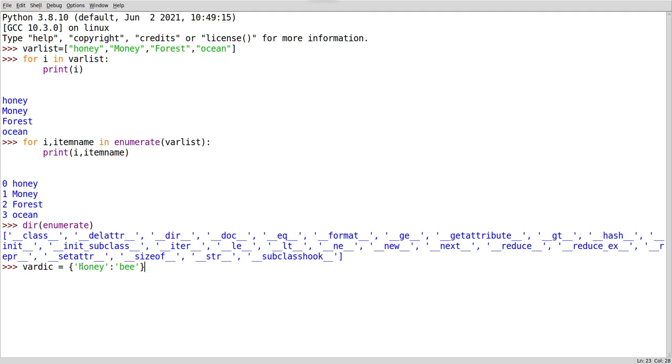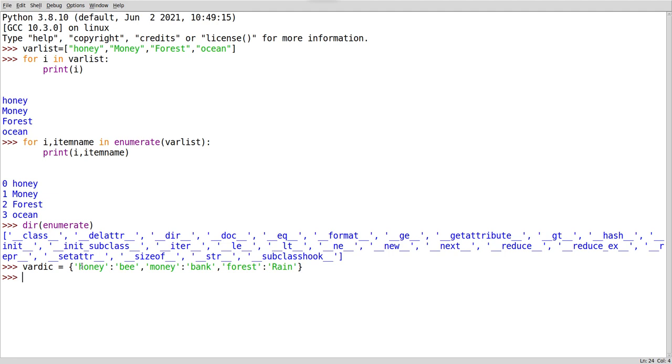B. Money. Where will I get money from? Bank. Forest. Rain. Okay, now this is my dictionary.